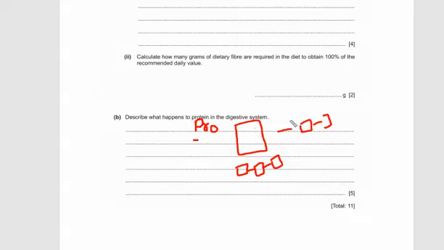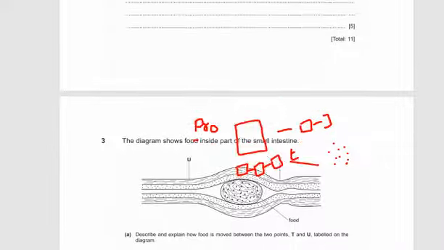So the enzyme involved in the digestion of protein is called pepsin, and protease acts as a pepsin in the stomach for the digestion of protein into polypeptide, whereas it acts as a trypsin, an enzyme which digests the polypeptide into smaller particles called amino acids. So you're supposed to mention both enzymes, pepsin and trypsin, and you will get exactly 5 marks. So hopefully this is clear as well.